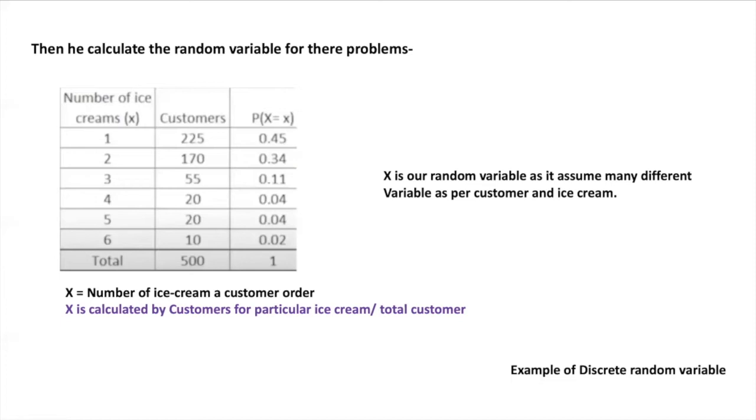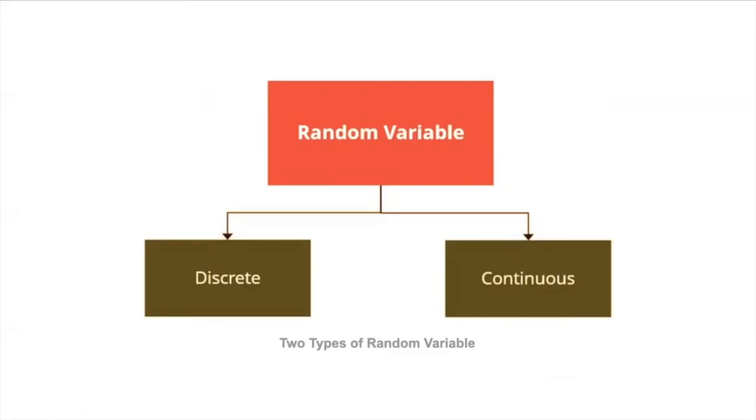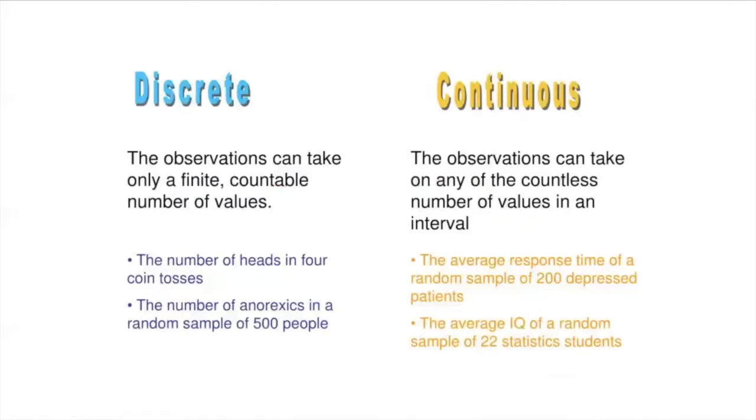This is also an example of a discrete random variable, as he can only get the number of customers as an integer value, not as a fraction or decimal, as we can't divide the customers. Now, we can further divide random variables into two types, discrete and continuous variables. What do you mean by a discrete variable? As you have seen, a discrete variable can only take a finite or countable number of values.